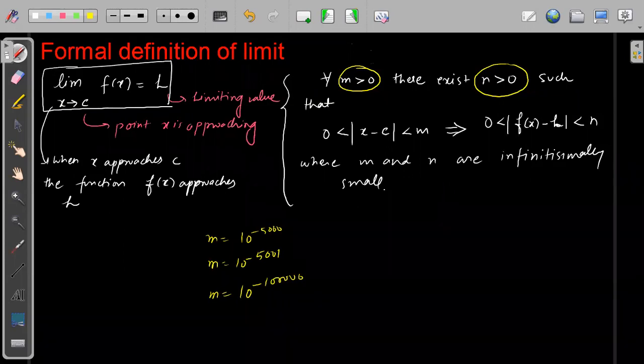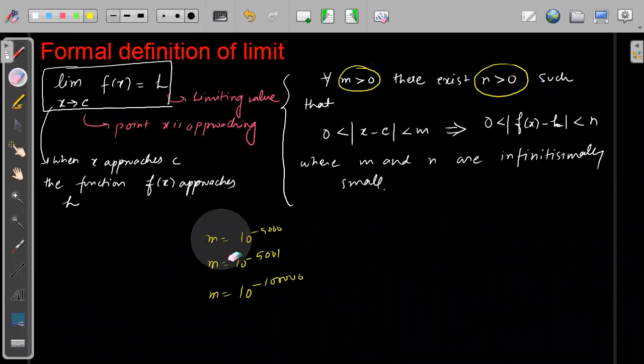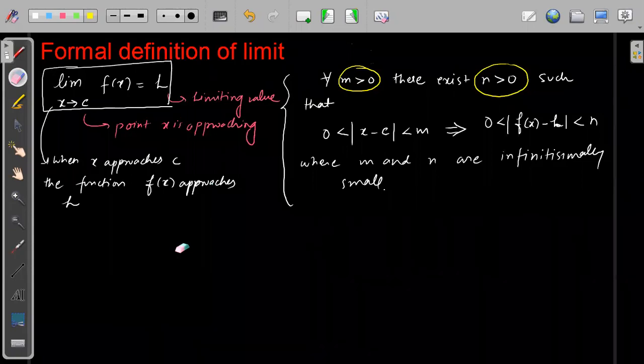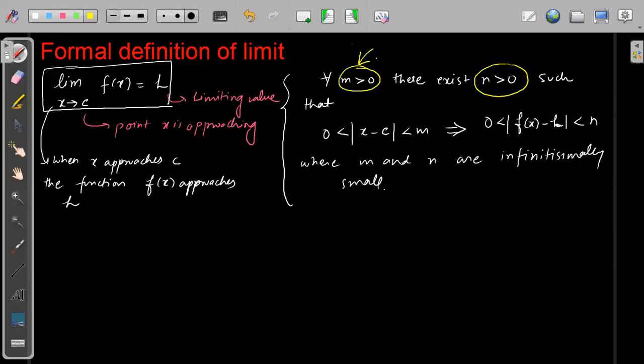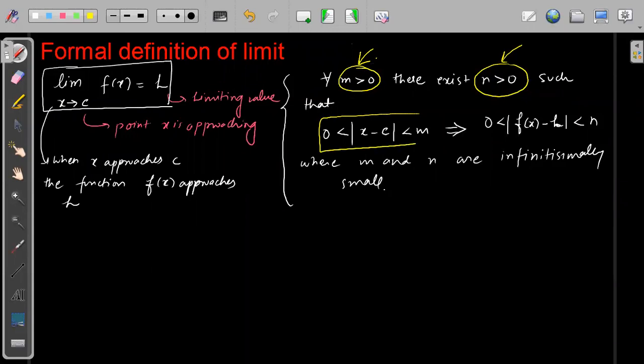So that means for anyone, small can be any number, but there is no limitation to how small the number is. So for every smallest number you can possibly think of, which is m, there exists an n, which is also very small, such that, see, if I look at this statement, what does this mean?